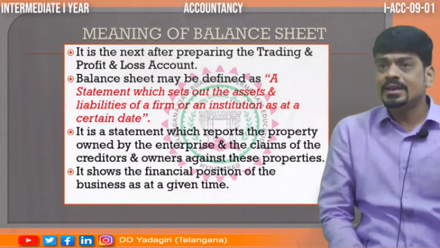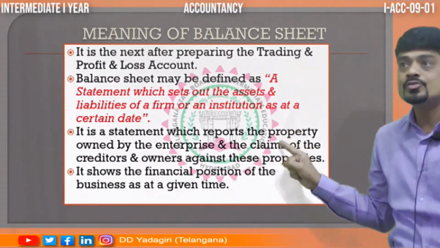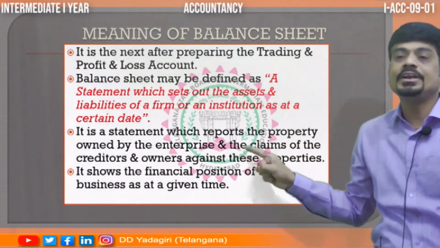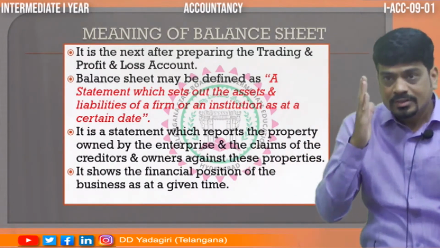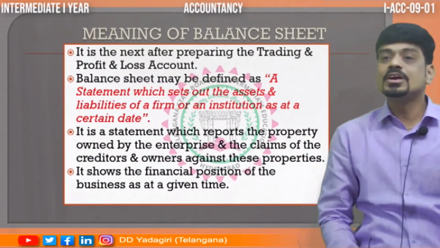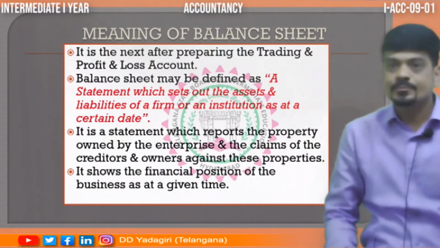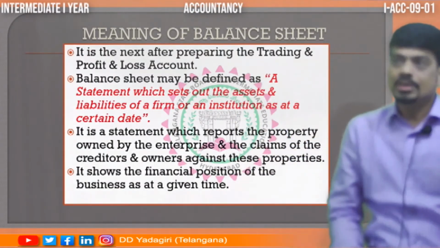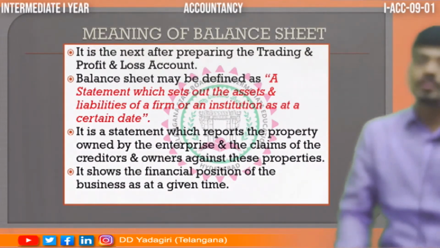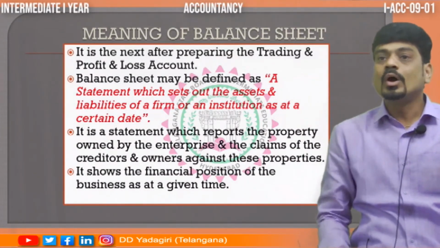So, this statement is not an account, I told you, it is a statement. And what does this statement report? It reports the properties owned by the enterprise and the claims of the creditors and owners. That's the reason the balance sheet tallies. If you recall your journal proper, we used to write capital is equal to assets minus liabilities. That is the same principle we follow here. So what is a balance sheet? It is a statement which sets out or arranges assets and liabilities.